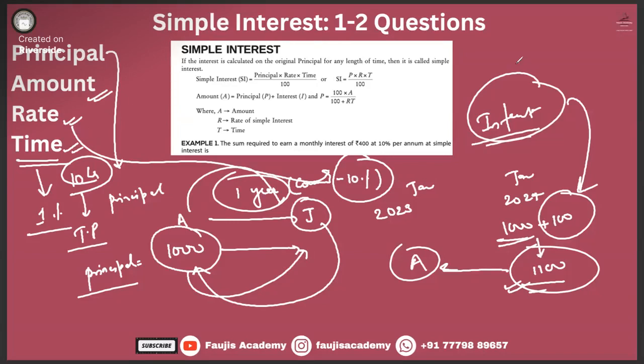The only formula that we'll be using throughout this chapter called simple interest is PRT divided by 100 is equal to I. That's it.